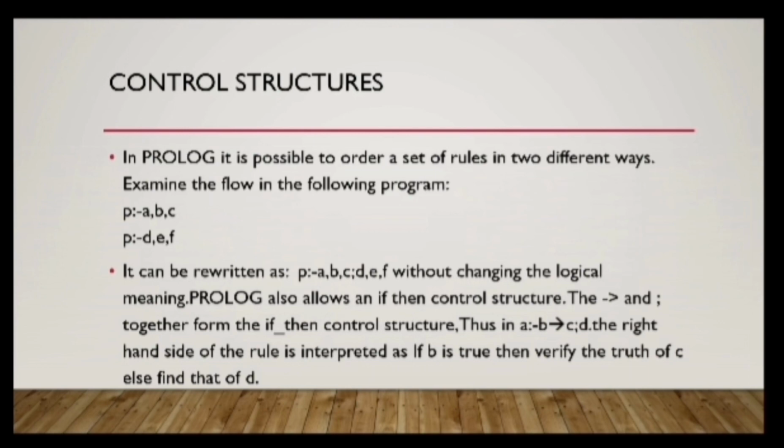You can see this arrow and semicolon together form the if-then control structure. In this, B -> C ; D, the right hand side of the rule is interpreted as: if B is true, then verify the truth of C, else find that of D.